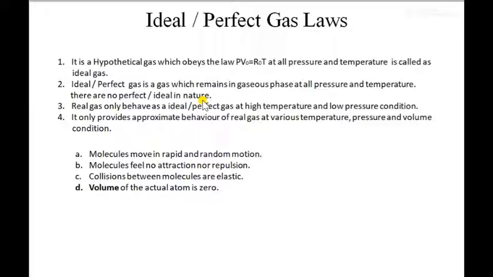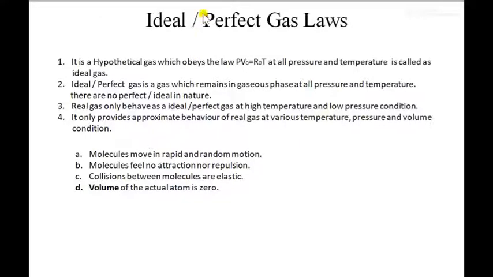So whatever real gas we have behaves like an ideal gas and perfect gas at the condition of high temperature and low pressure. Means at atmospheric temperature and pressure condition, a real gas behaves as an ideal gas. So in simple other words, we can say the real gas behaves as an ideal gas at high temperature and low pressure condition. Now the fourth one: it only provides approximate behavior of real gas at various temperature, pressure and volume conditions.